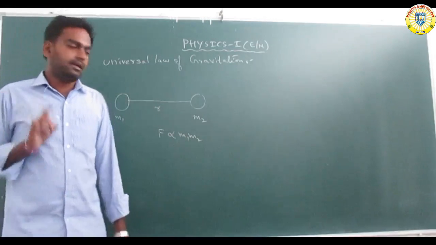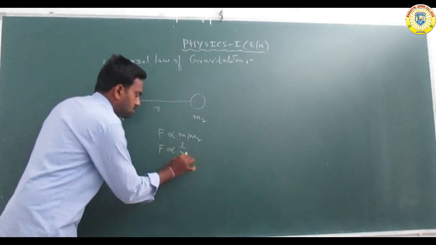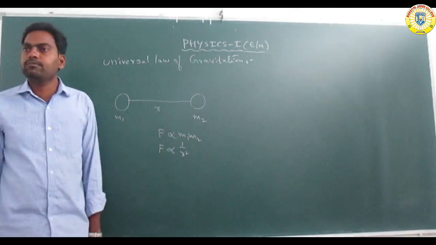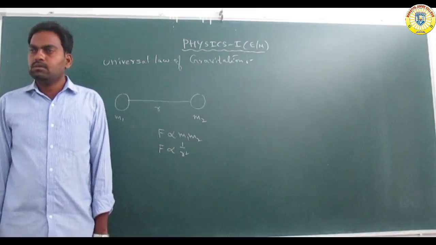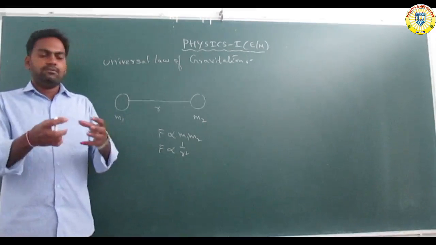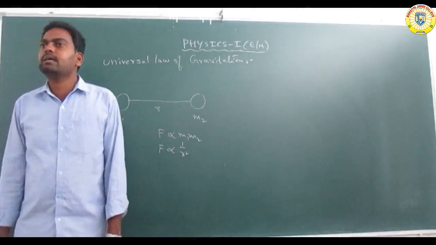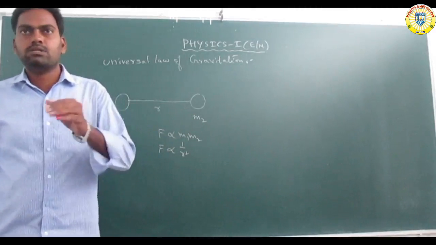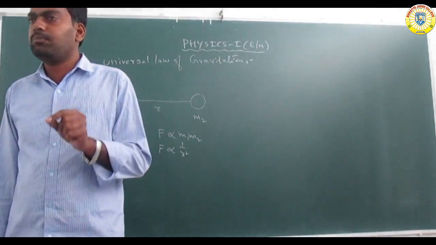Also, F is inversely proportional to 1 by R square. That means if the two bodies go to a long distance, the force will decrease. The relation between these two factors is called an inverse proportional relation.